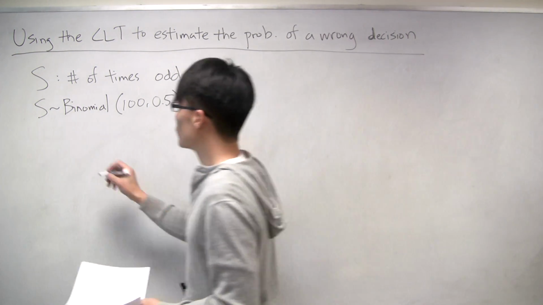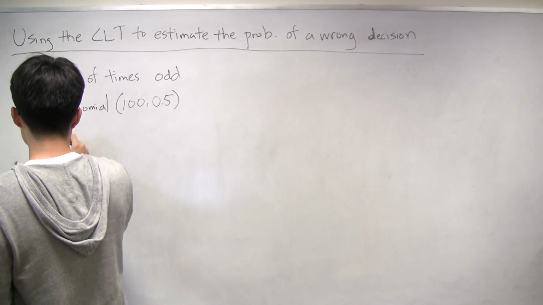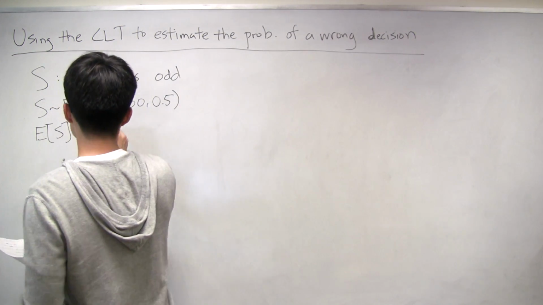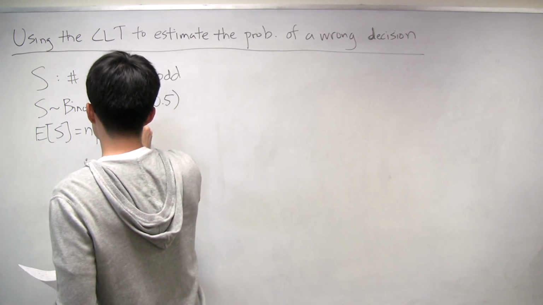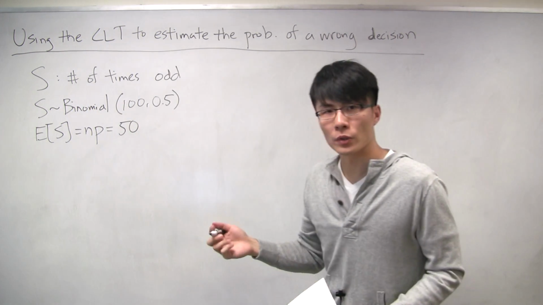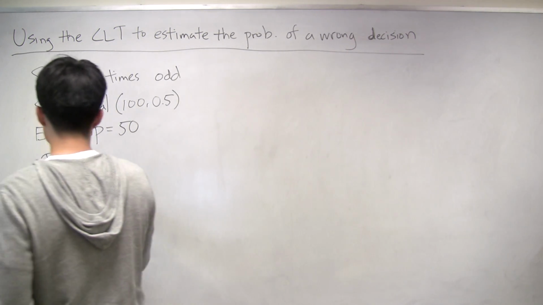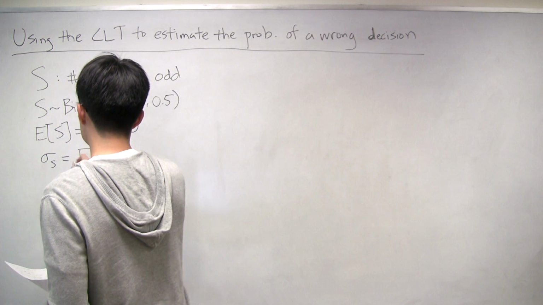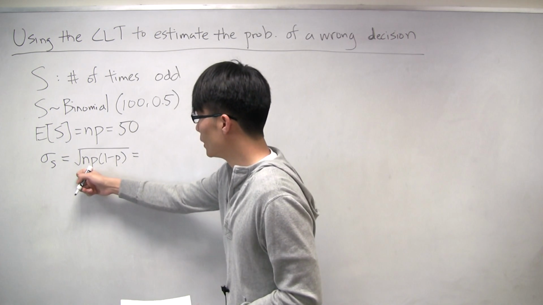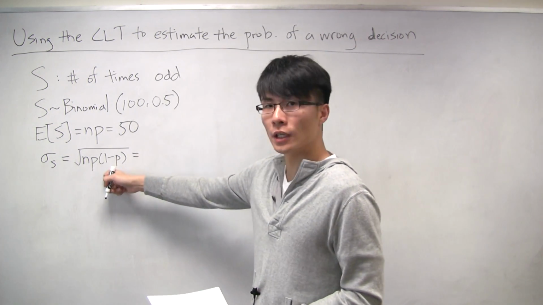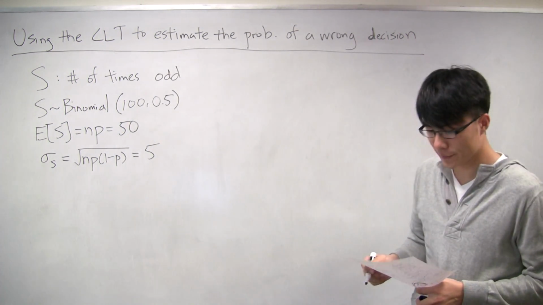Because of that, we know from binomial random variables that the expectation is just n times p. n is 100, p is 0.5 here. So you expect to get 50 odd numbers. And the standard deviation of S, for a binomial, is the square root of n p (1 minus p). In this case, it's 100 times a half times a half, so it's the square root of 25. And so the standard deviation is 5.